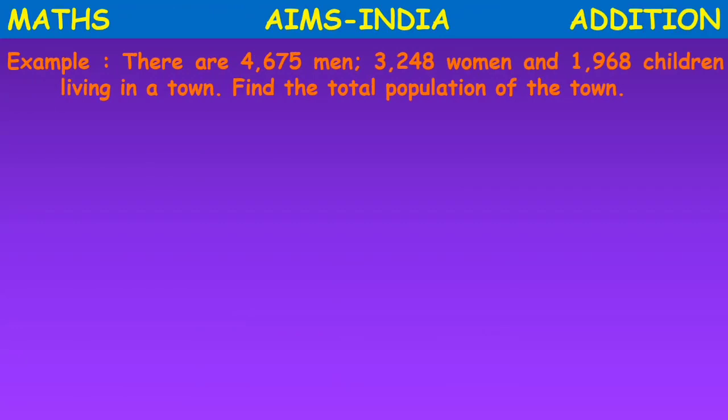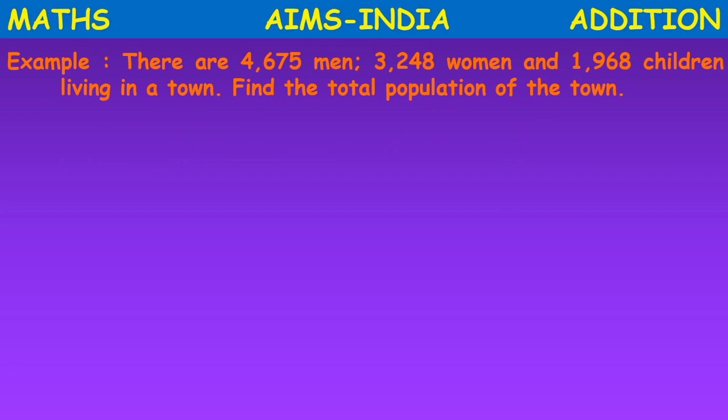Now the first example here we got is there are 4,675 men, 3,248 women and 1,968 children living in a town. Find the total population of the town. Yes children, this is the question here. First, for word problems, what should we do? We should read it carefully. Read it 2 or 3 times and understand the question.